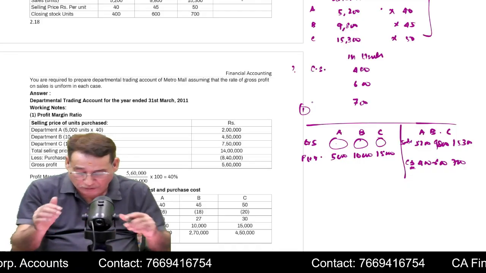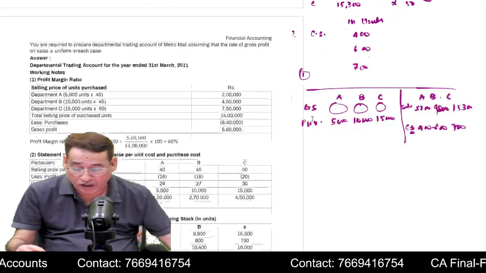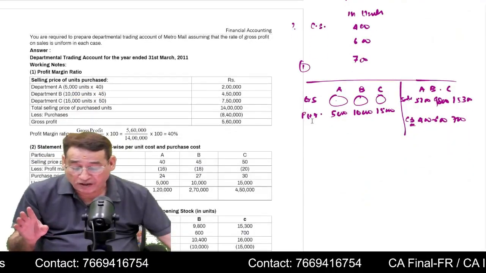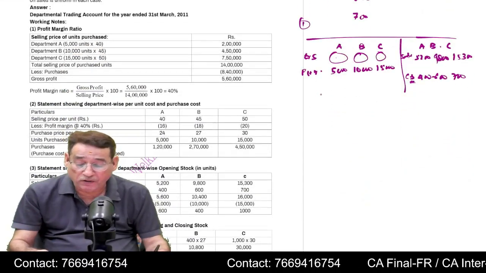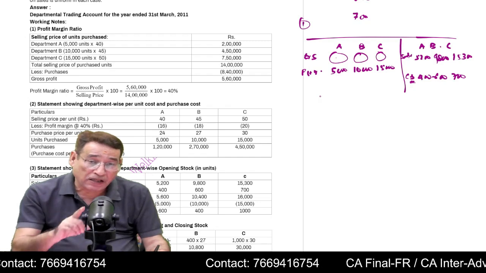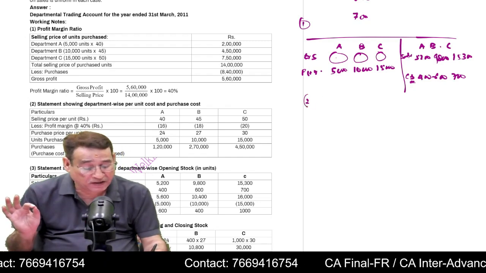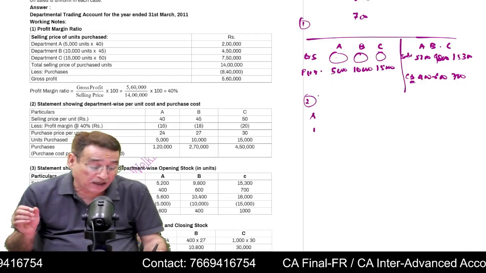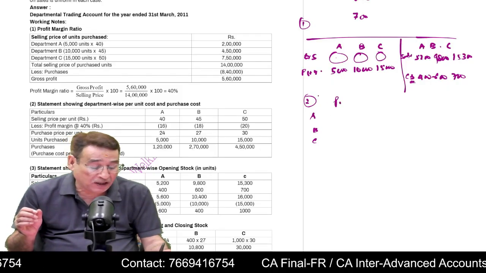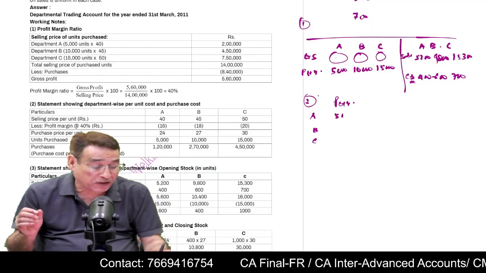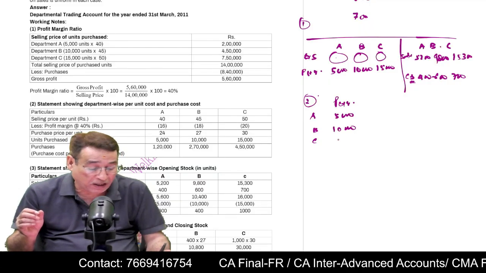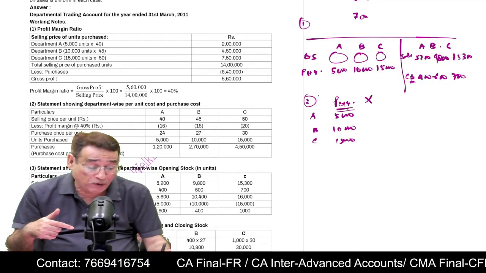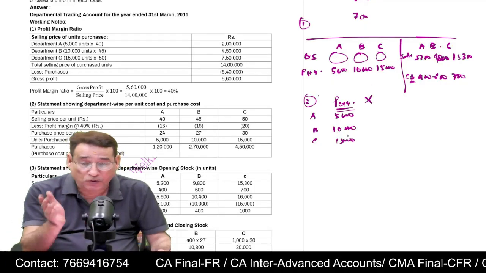Now once we have found this, the next point, kindly pay attention here. This is the most important part. We have to find out the selling price of the units purchased. Under the second step, I will write here A, B and C, and their respective units which they have purchased. For example, A has purchased 10,000, B has purchased 10,000, C 15,000. I am not going to write sales here, I am going to write units purchased.